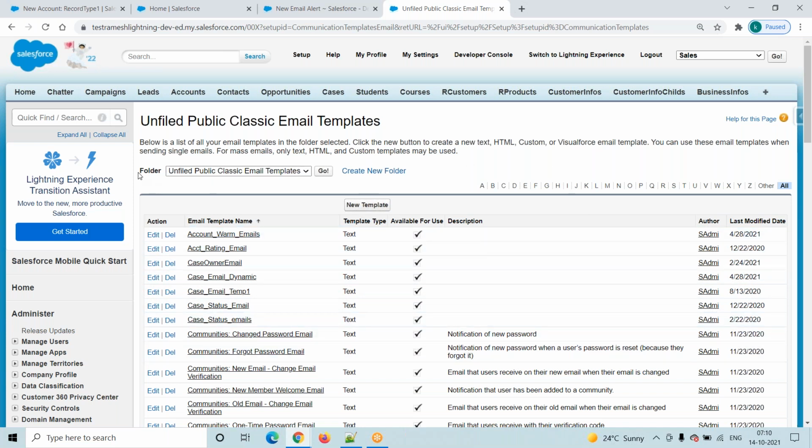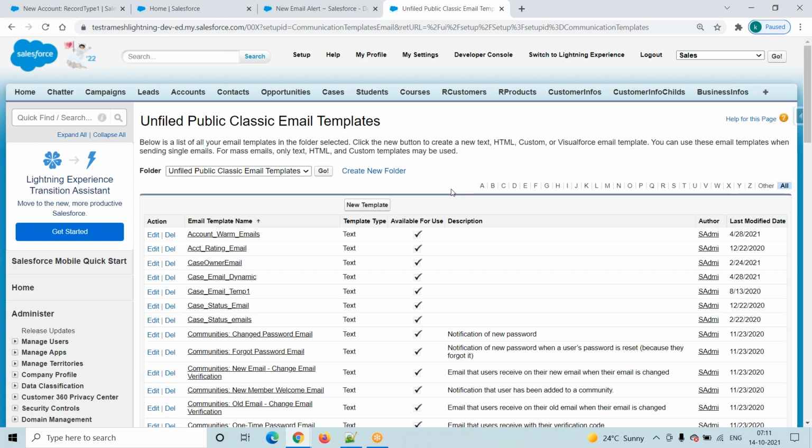Here you have to observe the first one, a folder is there, right? Unified public classic email template. This is one folder. By default, it is available. Then my personal email template, this is also available by default. Suppose if you want, you can just go and create a new folder. Suppose I am trying to create one email template.